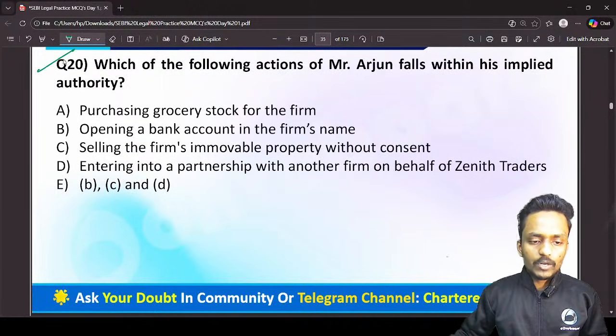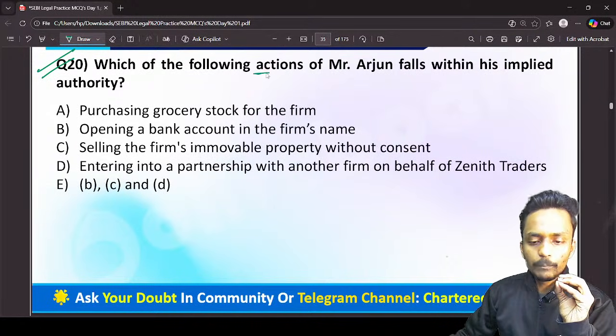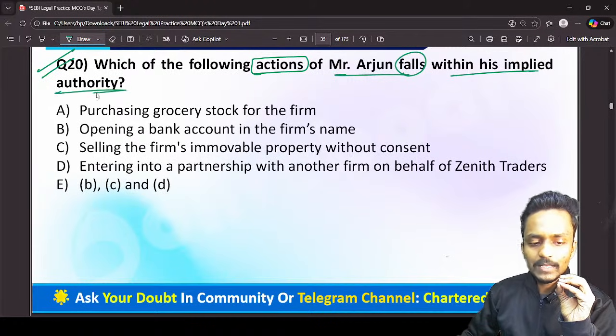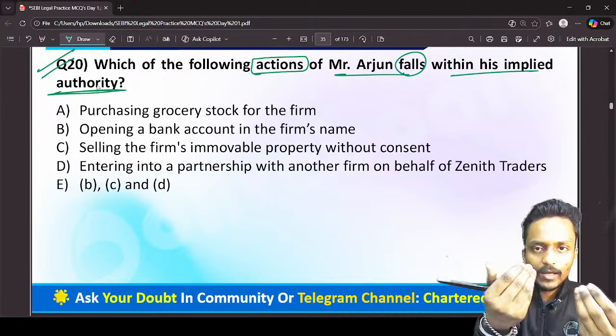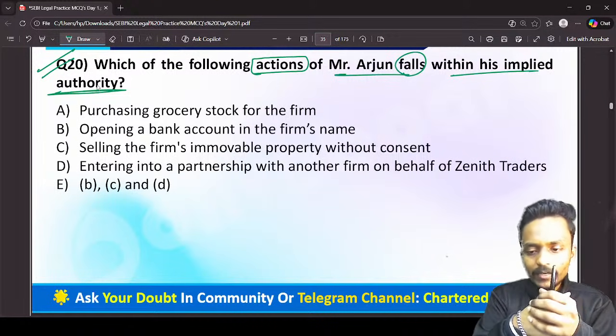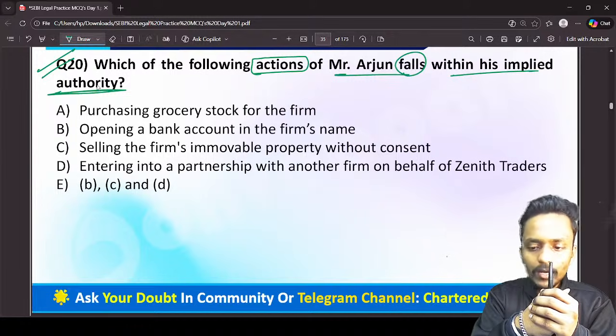Now back to question number 20. Question number 20 is asking which of the following actions of Mr. Arjun falls within his implied authority. So right now tell me in the chat box which particular act performed by one of the partners falls under the definition of implied authority.